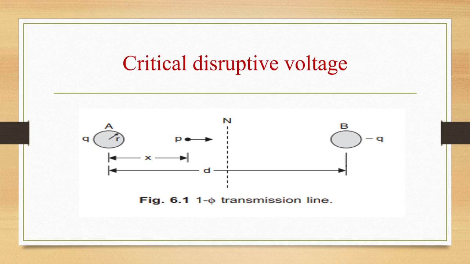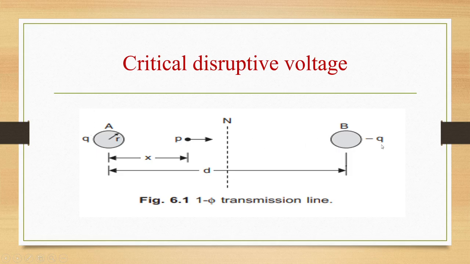Let us consider a point P at a distance x where we want to find the electric field intensity. So we are considering a single phase transmission line as shown in the figure, where r is the radius of each conductor and d is the distance of separation, and d is much greater than r. On one conductor the charge is q and on the other conductor the charge is minus q.